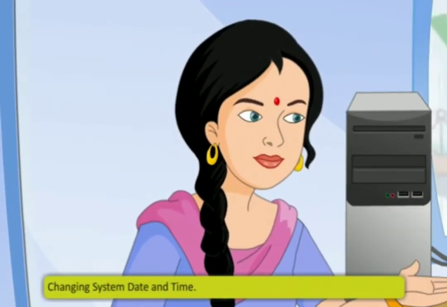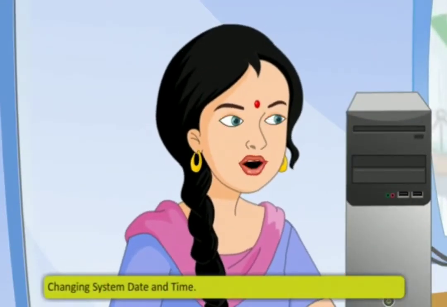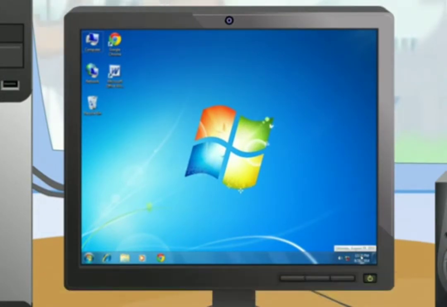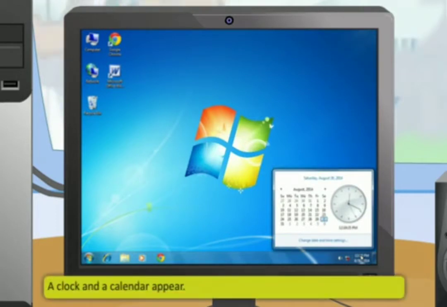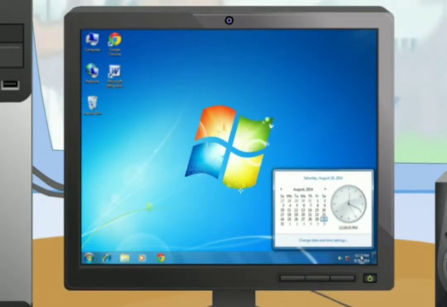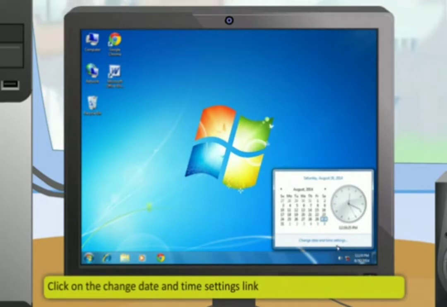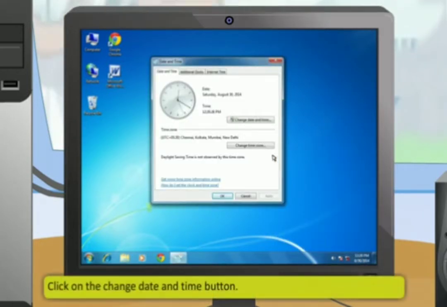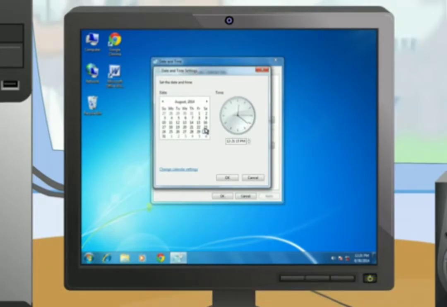You can also change the time and date of the system by these steps. First, click on the date and time present on the right side of the taskbar. After this, a clock and a calendar appear. Then, click on the Change Date and Time Settings link. After that, click on the Change Date and Time button.